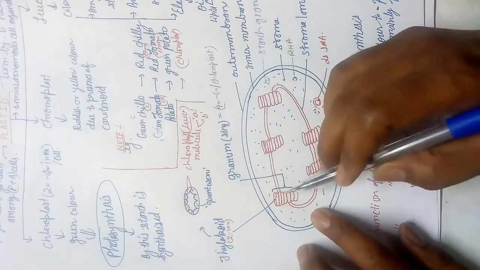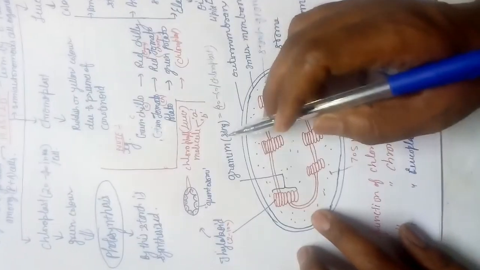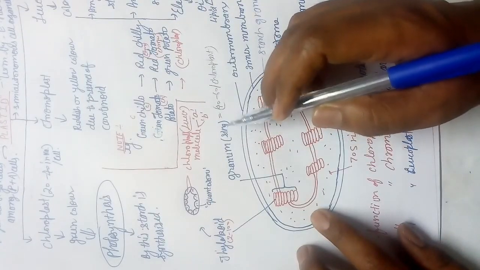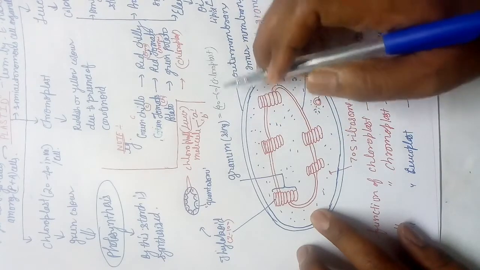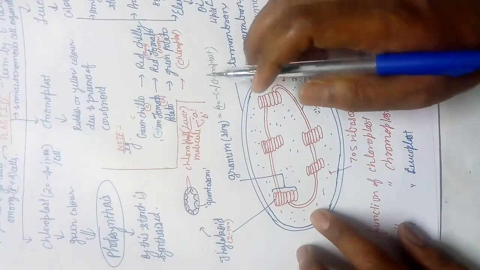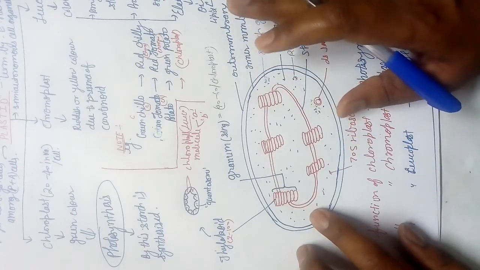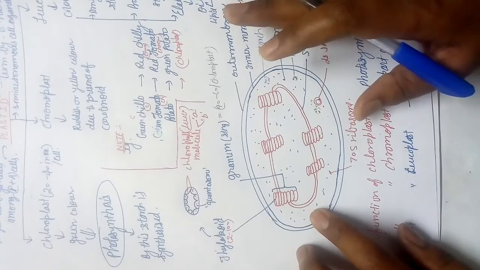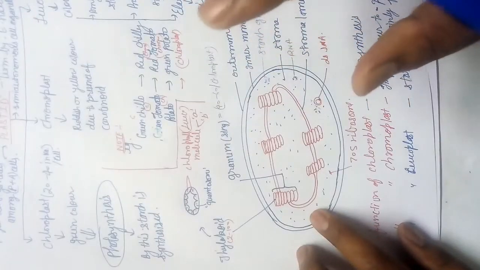Granum is the singular, the stack of coins combined is called granum, and grana is the plural. The number of grana per chloroplast is 40 to 60. Students, I am giving all data from Trueman's Biology, for the medical examination, for the NEET. This data may vary, don't worry, but not so variable.